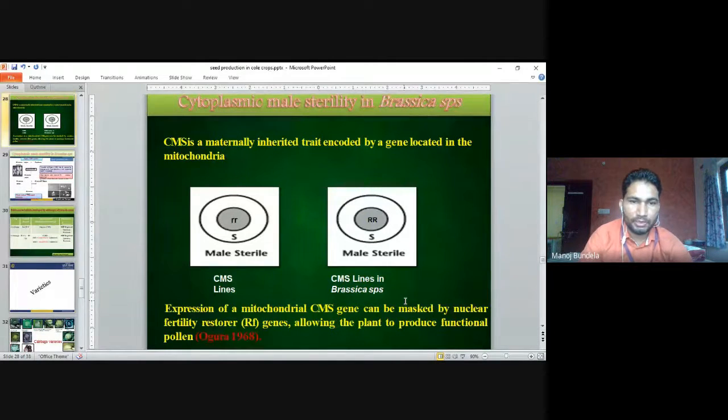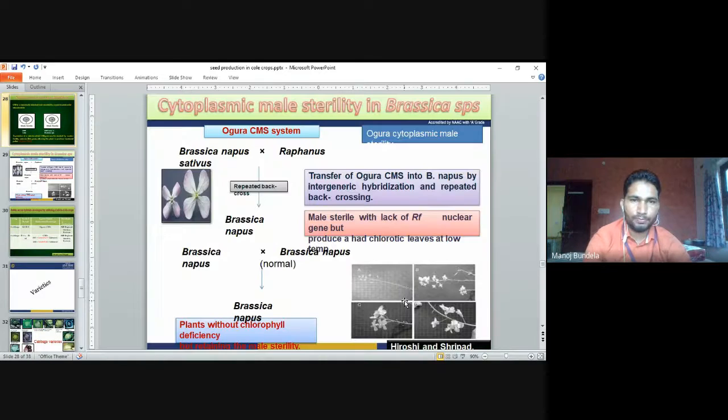The expression of the mitochondrial CMS gene can be masked by the nuclear fertility restorer gene, that is called the Rf gene, allowing the plants to produce functional pollen. So we have to develop functional pollen. This is the procedure of cytoplasmic male sterility.